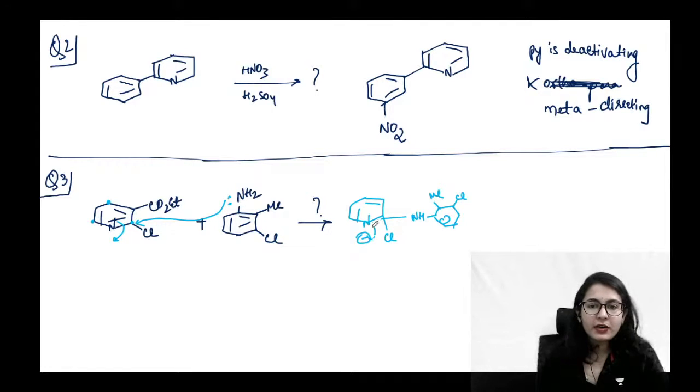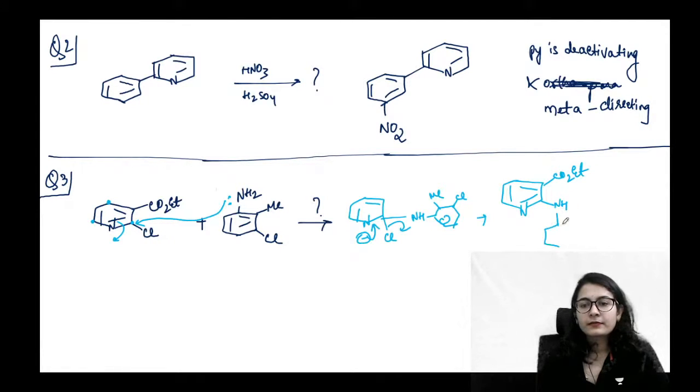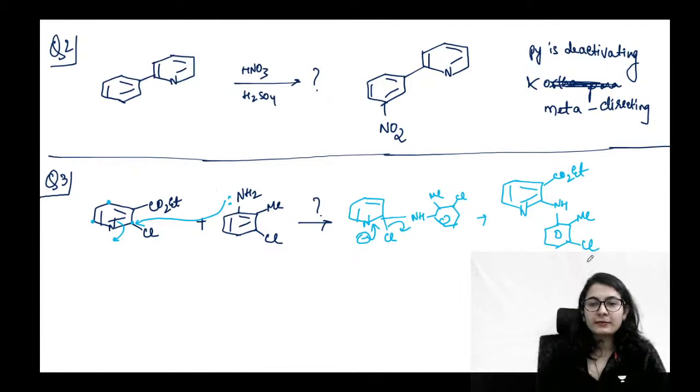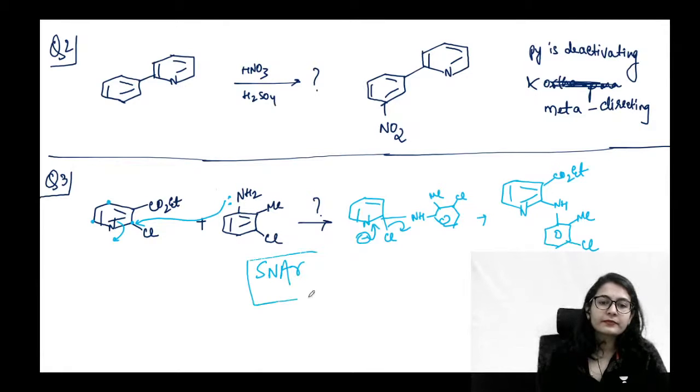Yes, फिर ये क्या होगा, ये यहाँ से बॉन्ड फॉल करेगा तो Cl माइनस इज गोइंग टू लीव. So what is your final product? The final product is going to look something like this. Ester is as it is. यहाँ पे हो गया है substitution NH and the molecule is same. This part of the molecule is same. What is this mechanism? SNAR mechanism.